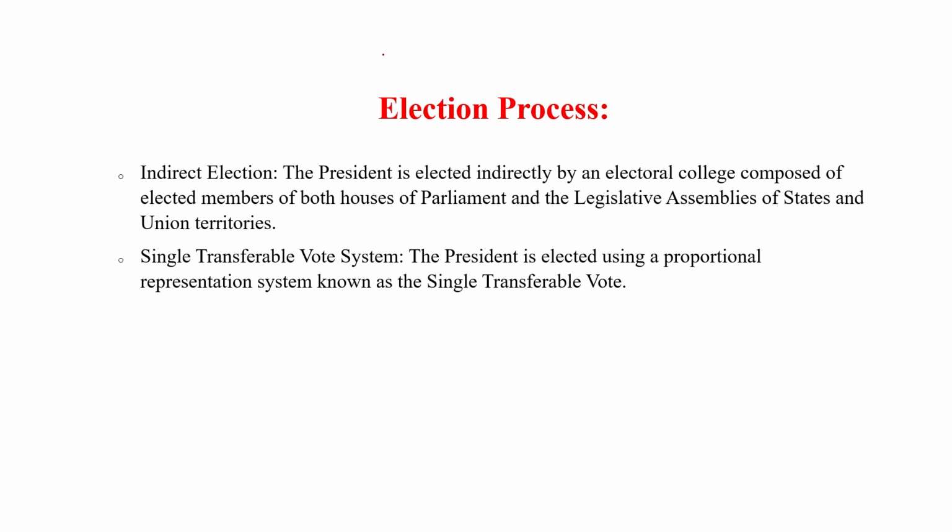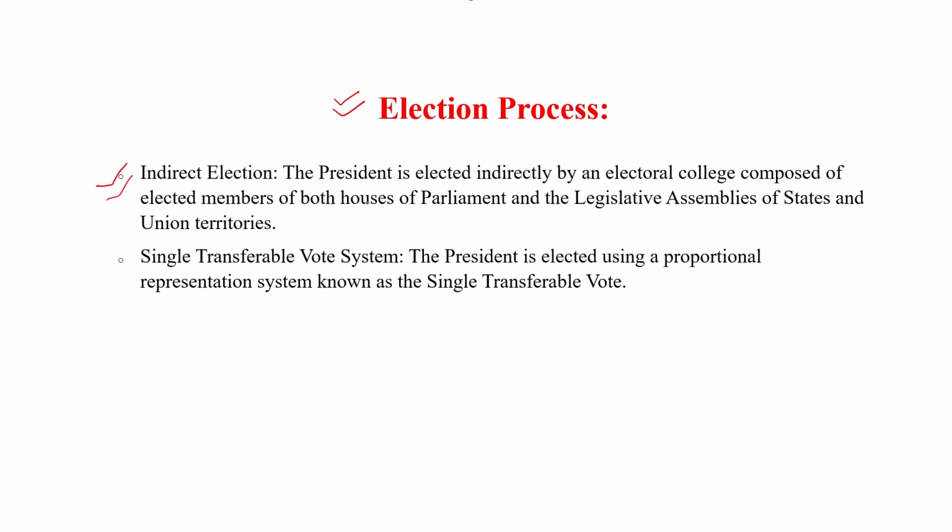So here we will discuss the election procedure of the President. We have already discussed that there are two types of elections in India: direct election and indirect election. What is direct election? When the normal people of the country participate in the election, it is known as direct election. And when normal people do not elect their representative directly, it is known as indirect election. The Constitution says that there should be an indirect election for the President.